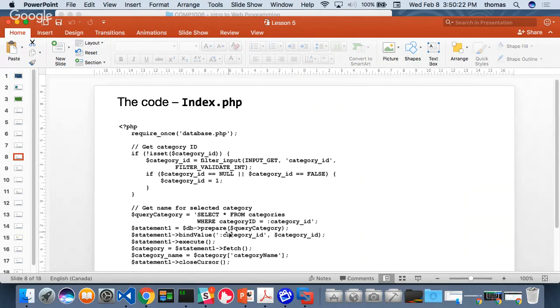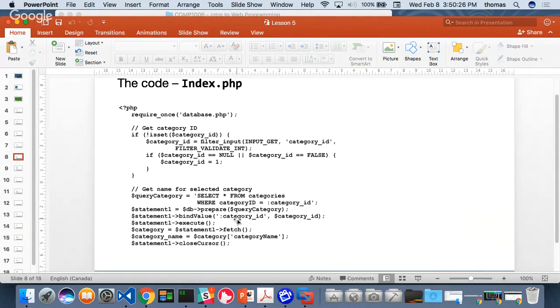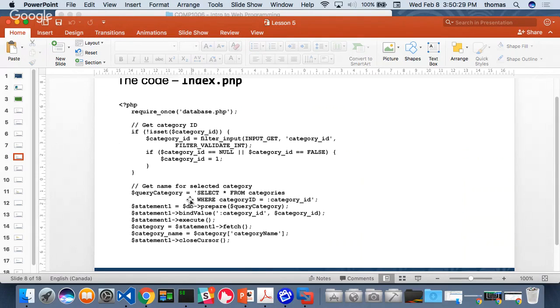If not, then we'll just pick the first category. Me personally, what I'm going to do is a little different. Bind value, we're going to use this later on, is when we have a form and we want PHP to process something, and we want to bind the actual fields in the form in here in our selection statement, right? When we try to insert or delete or whatever we're going to do. Right now, it's not required.